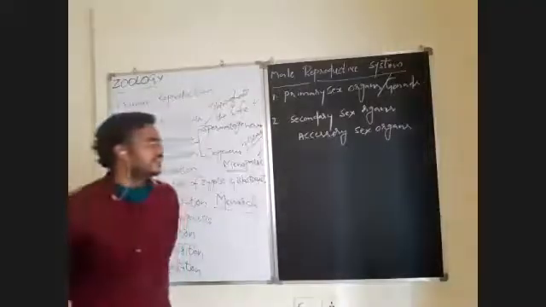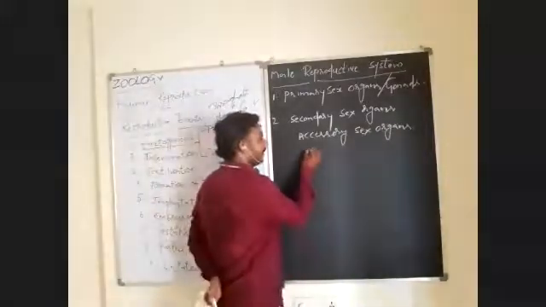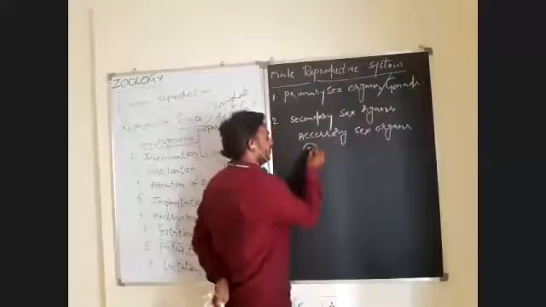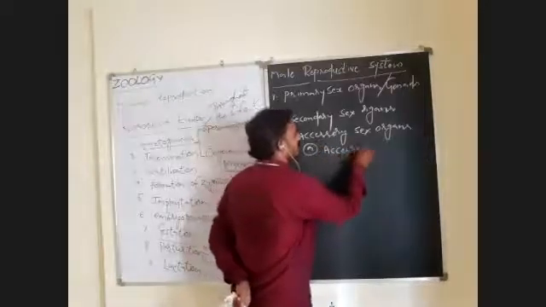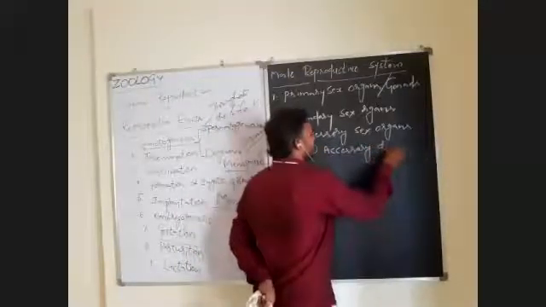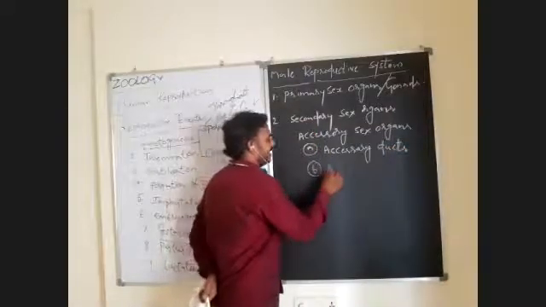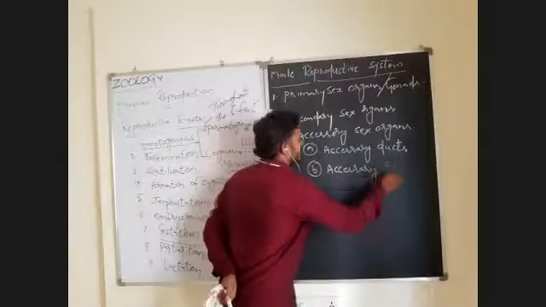In these secondary sex organs or accessory sex organs, there are two types again. Number one is accessory ducts. Number two is accessory glands.